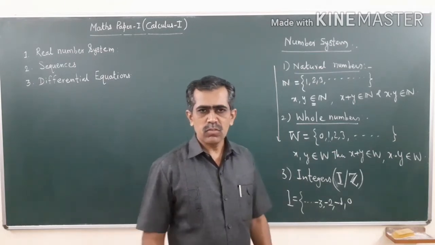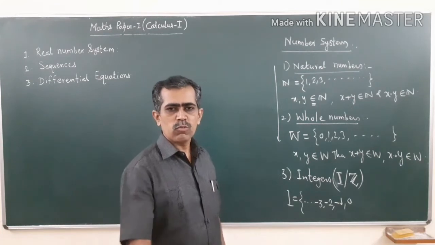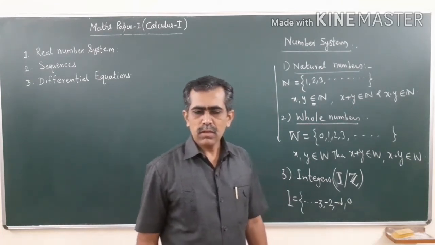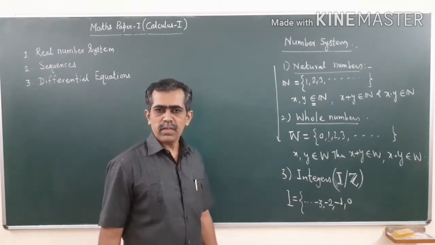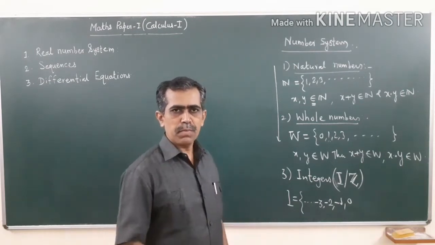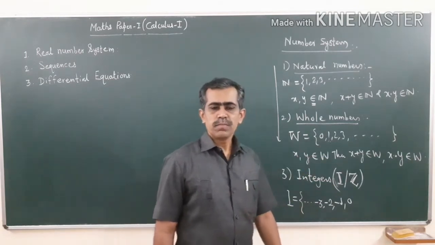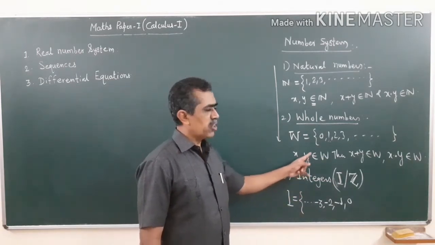For example, suppose a person has 10 rupees and he wants to pay 5 rupees to somebody. Then what is the amount remaining with him? So 10 minus 5, now we know, but by that time people did not know, so they introduced the operation of subtraction.